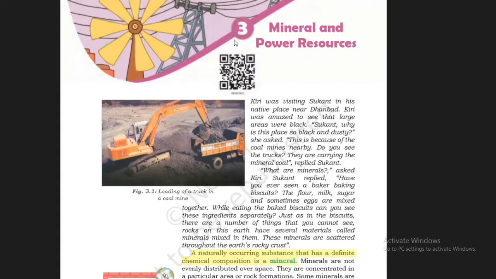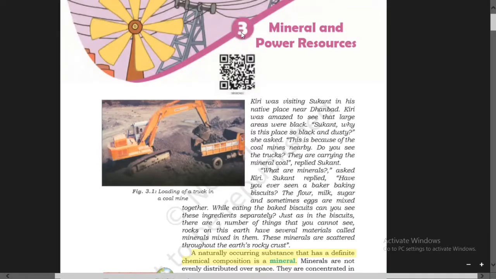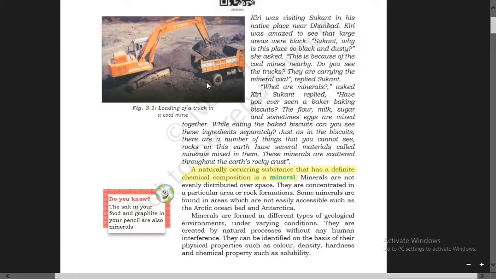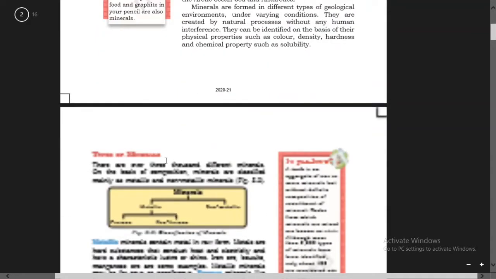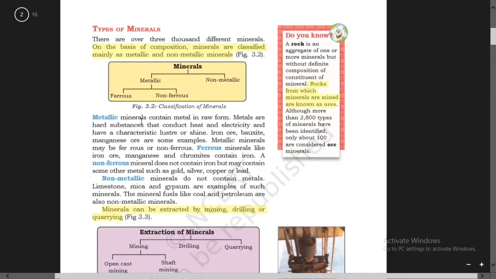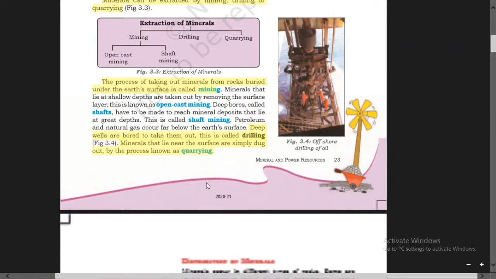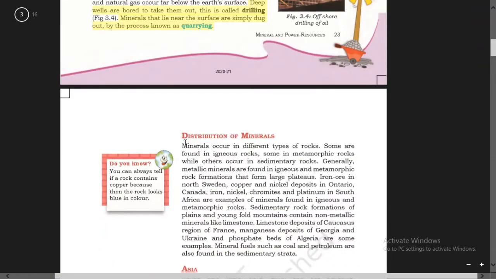Dear boys, let us continue the second part of your geography, chapter number 3, mineral and power resources. In the first part of the chapter, you have learned about what are minerals, then types of minerals, how are they extracted, then some part of distribution of minerals.